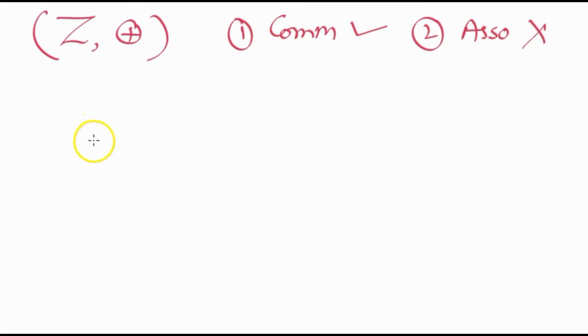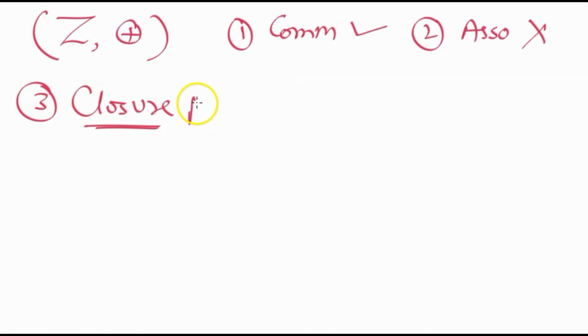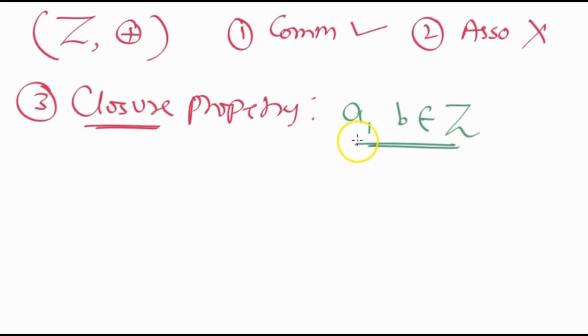Now let's check whether the closure property is satisfied or not. Can I say that the closure property is satisfied? Let's check. The closure property is definitely satisfied. Why? Because whatever two elements you take from the base set, our base set is the set of integers, these elements can be same or different.